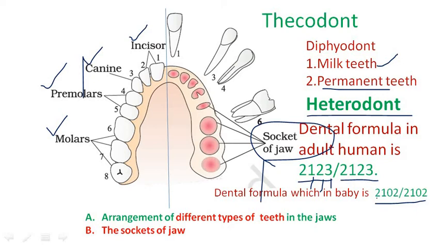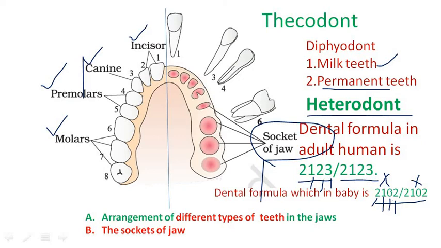In this, 2 represents incisors, 1 represents canine, 0 represents premolars, and 2 represents molars. So in baby teeth, the premolars are absent. That's why the dental formula of a baby is represented as 2 1 0 2.